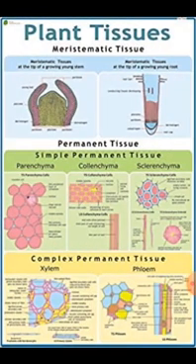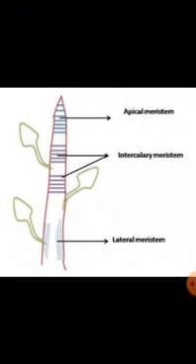Now, let us learn about the plant tissues. Plant tissues are of two types based on their growth pattern. They are meristematic tissues and permanent tissues. The tissues that are actively dividing and growing are called meristematic tissue, and the cells which are not growing are the permanent tissues. Meristematic tissue is classified as apical meristem, lateral meristem and intercalary meristem.